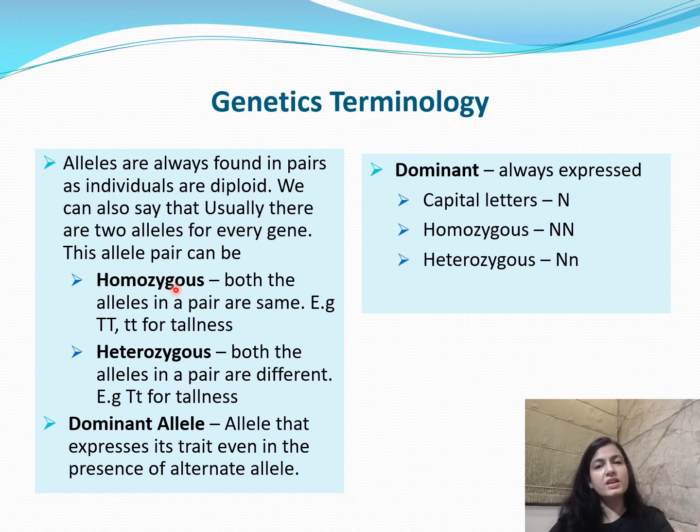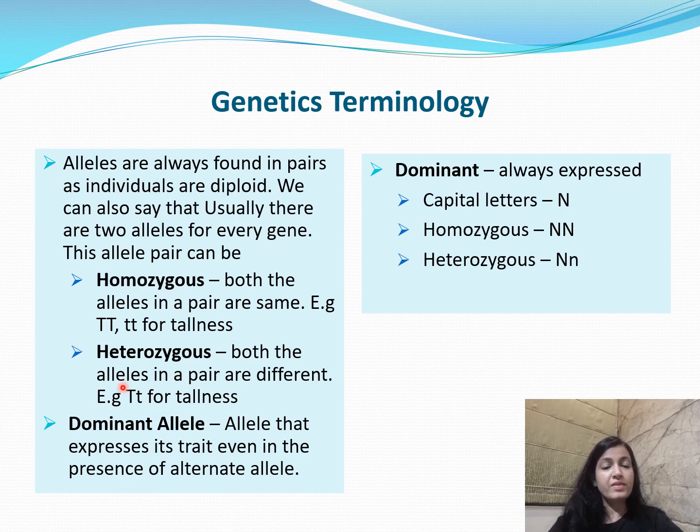When these two alleles in a pair are the same, the condition is called homozygous. And the genotype of the homozygous condition can be capital T, that is both the alleles are the same, or small t for dwarfness.